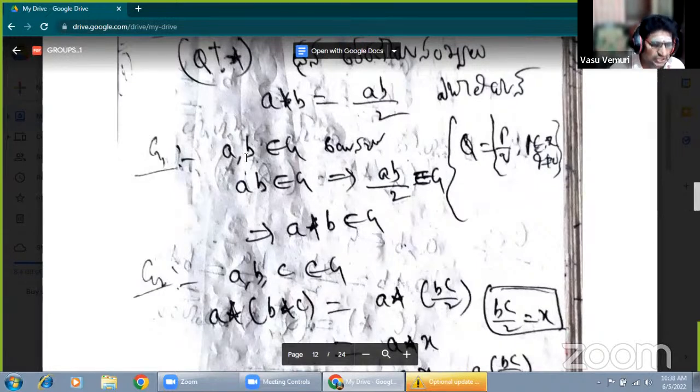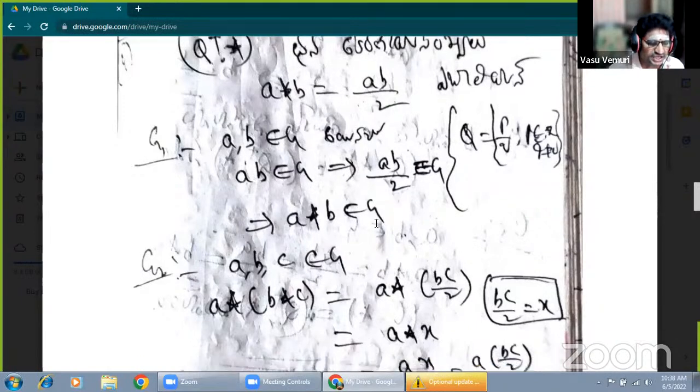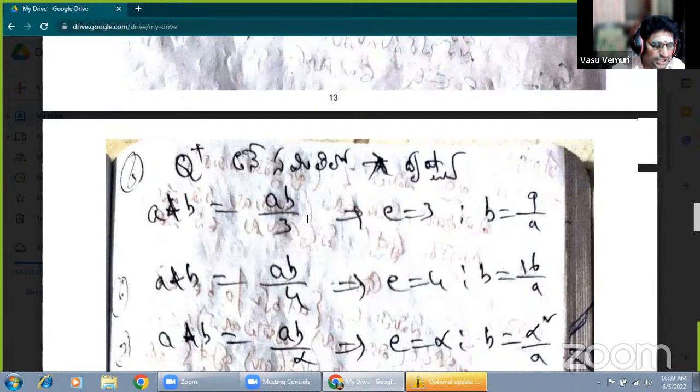That is G1, the closure condition. A, B belong to G, therefore AB belongs to G. According to this, AB by 3 also belongs to G. Therefore, A star B belongs to G. Now, Q plus under star is closed.